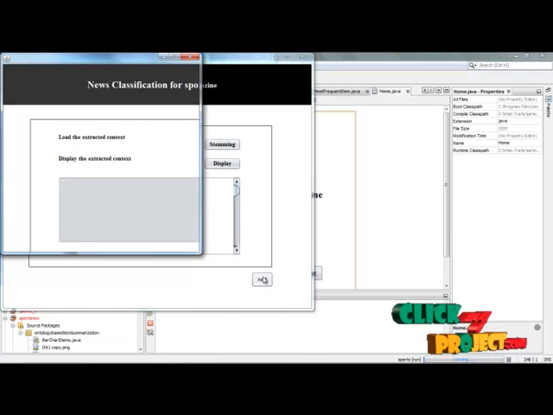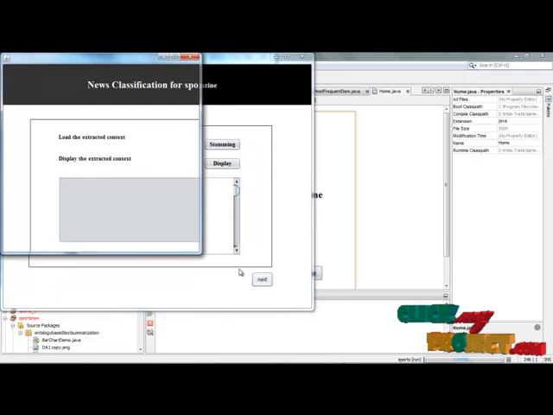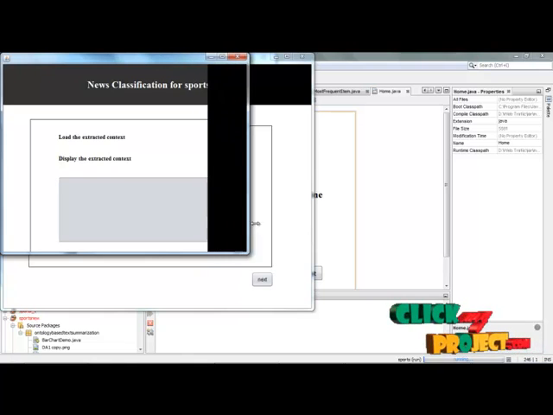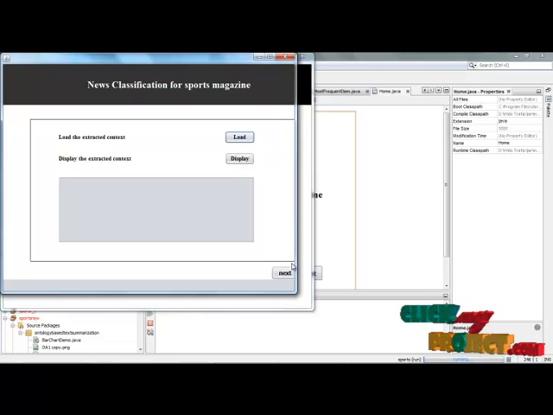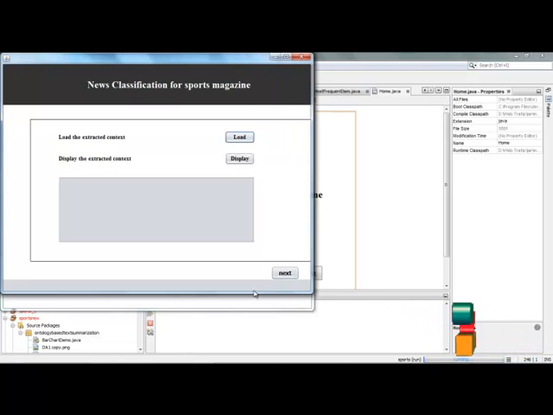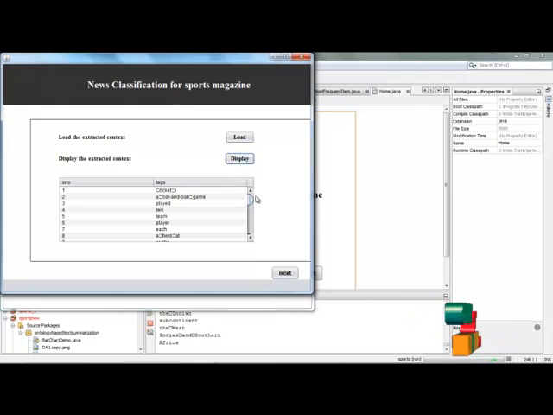Simply click the next button. It goes to the next page. Here we are going to display the content based on the summarized text. The summarized text consists of the user input and the summarized terms, processed after the stop words and stemming removal. Simply click the display button. Here the words are rearranged and summarized after the process of stemming and stop words removal.